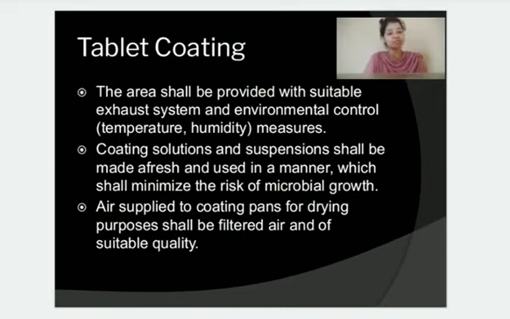Secondly, the coating solution should be made afresh and used in a manner that minimizes the risk of microbial growth and contamination. It should be made whenever it has to be used. Old solutions which were prepared earlier and stored should not be used, because they carry higher risks of microbial growth and contamination. Then the air supplied to the coating pans, basically for the purpose of drying, should be filtered and of the specified quality.